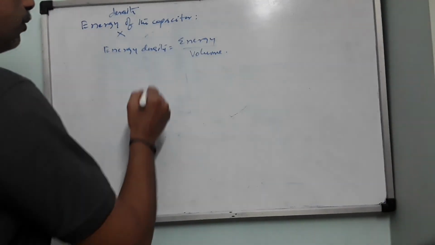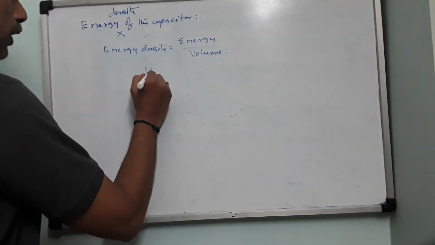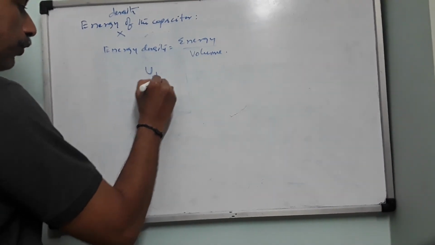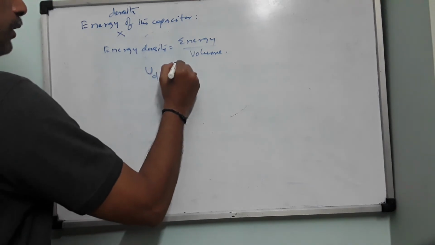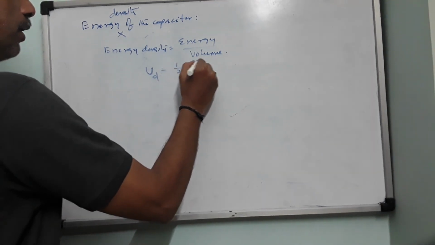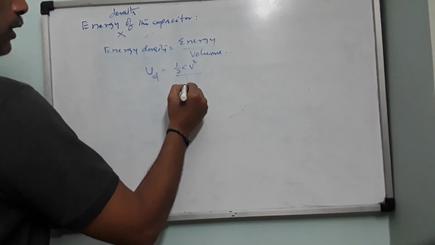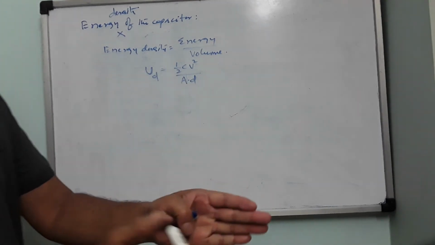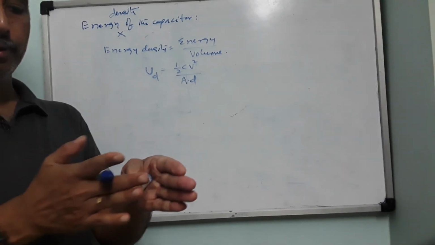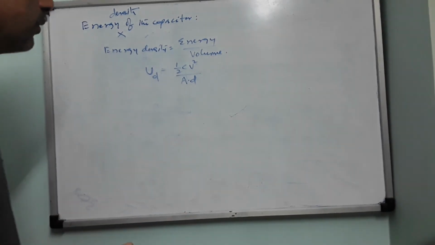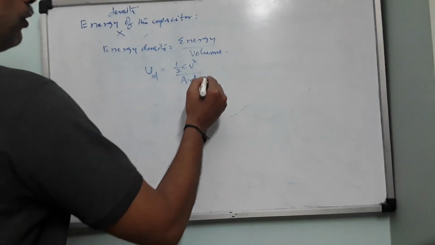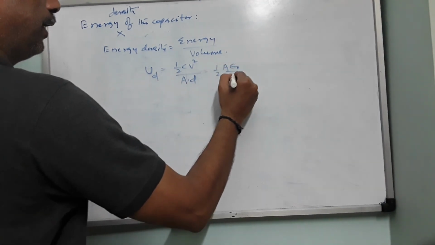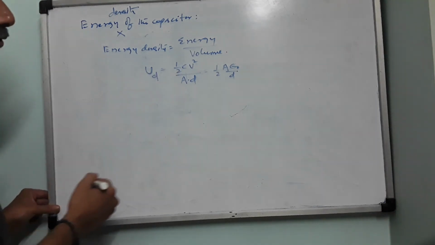I give a symbol U: U stands for energy and D stands for density. So UD equals energy, let me take half CV square, divided by volume, which is A into D, the area of the plates multiplied by the distance between the plates. So this is half into A epsilon naught by D, the C value.